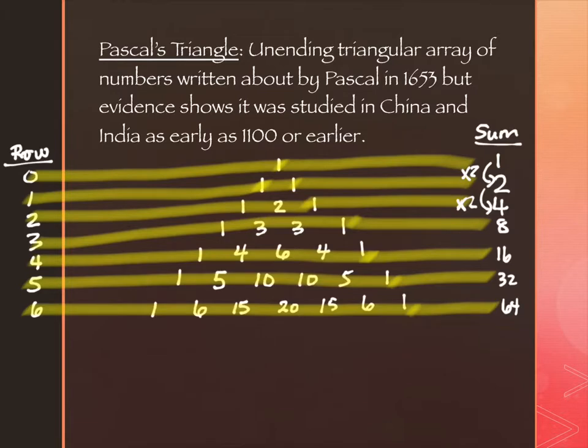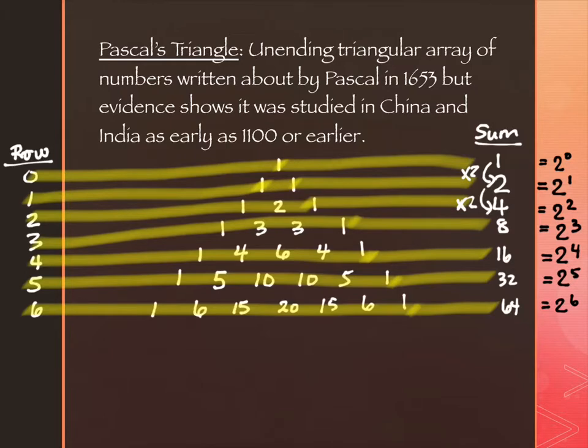The other way of thinking about it is that they are actually powers of 2. So I'll start with this one right here because it's easiest to see. This is 2 to the power 1. 4 is actually 2 to the power 2. 8 is 2 to the power 3. 16 is 2 to the power 4. 32 is 2 to the 5th, and 64 is 2 to the 6th. And while I didn't write it in, it's actually the top. This is 2 to the power 0. 2 to the 0th power is 1.